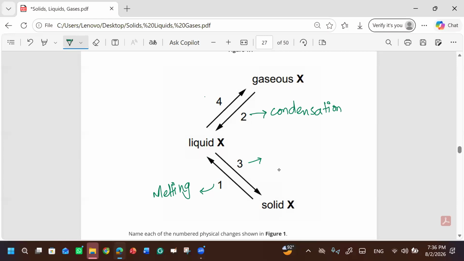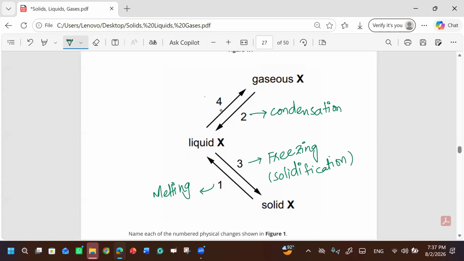Three is going to be liquid to solid. So it's going to freeze. Freezing. What else can we say about freezing? This is known as solidification. Sublimation means you are directly converting a solid to a gas, without the liquid. There is no intermediate conversion.